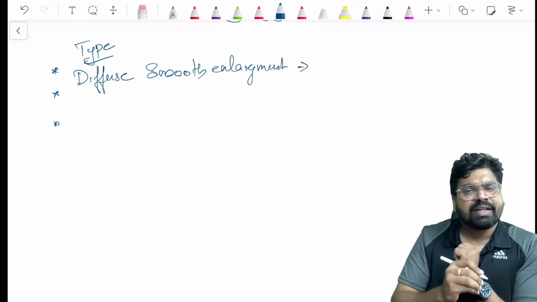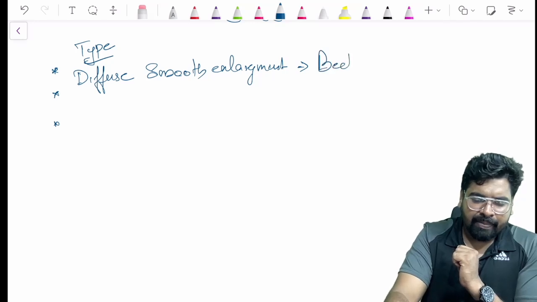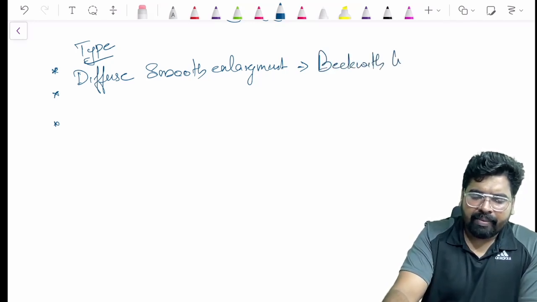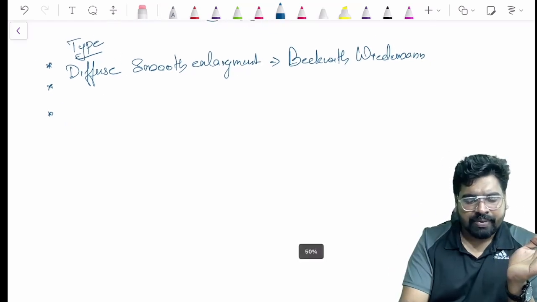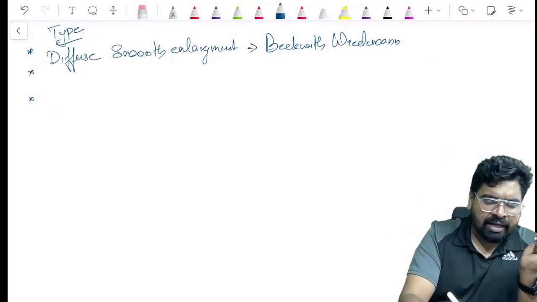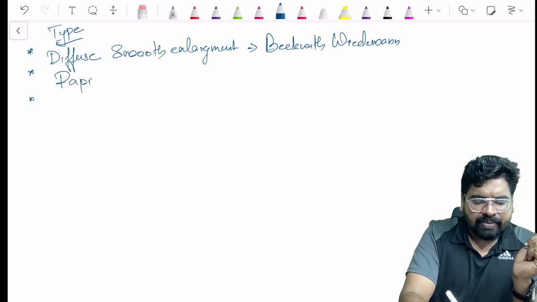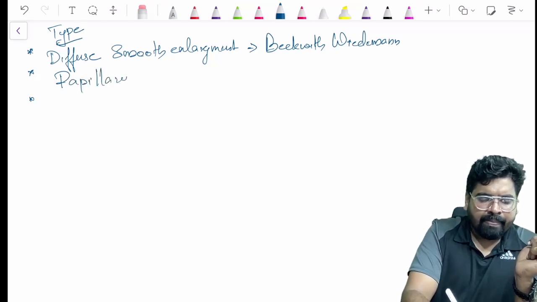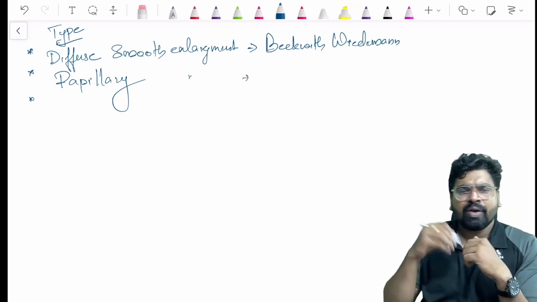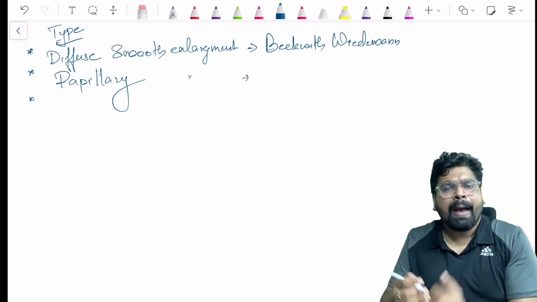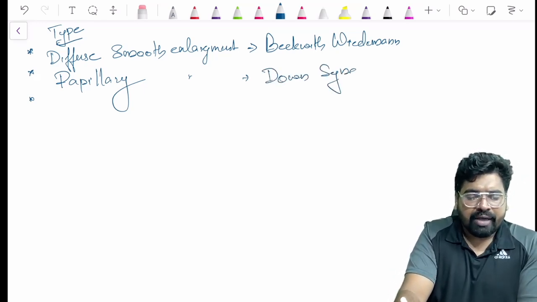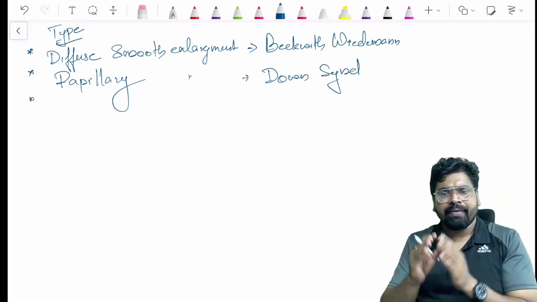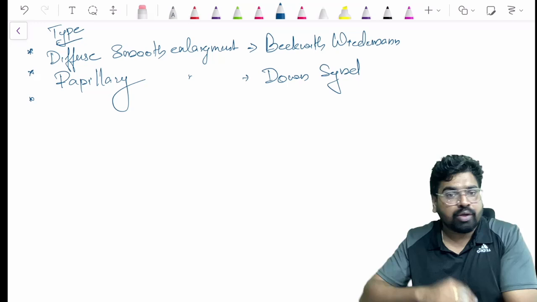That type of enlargement is seen in Beckwith-Wiedemann. In Beckwith-Wiedemann, you see the tongue will be smooth and diffusely enlarged. But in a papillary enlargement, it will look like finger-like projections, or papillary, and that type of enlargement is in Down syndrome. In Down syndrome you can see that the tongue will have papillary projections.